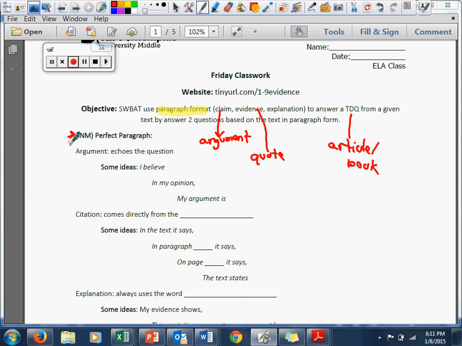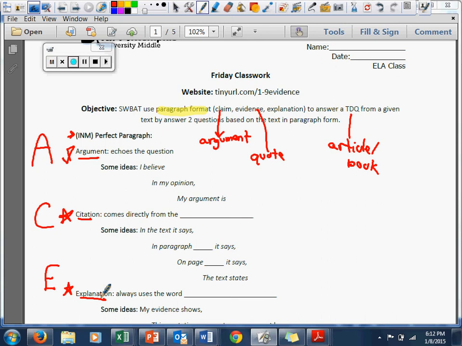So what does a perfect paragraph consist of? A perfect paragraph consists of an argument. Put a star right where it says argument. It consists of a citation, which is another way to say evidence, and then it consists of an explanation. So we have three things that it consists of. Right here, I'm going to have you write an A. You're going to write a C and E. We did this a bit at the beginning of the year. Anytime you hear me refer to an ACE paragraph, this is the format we're going to be using. Again, argument, citation, explanation.